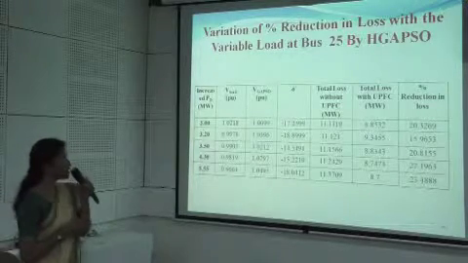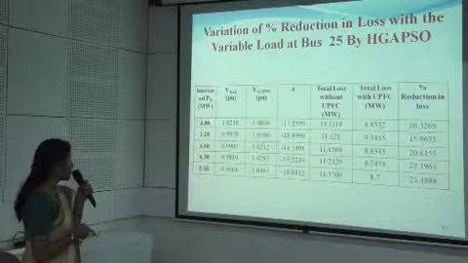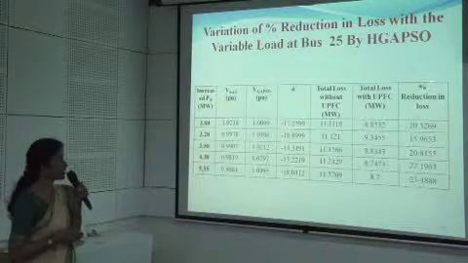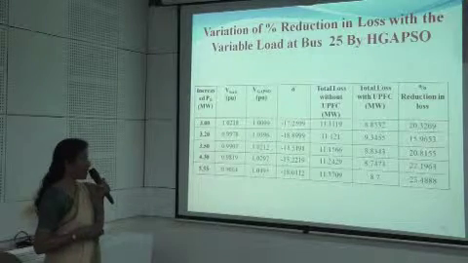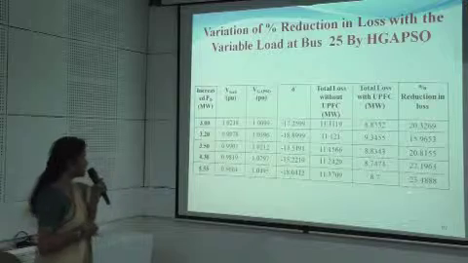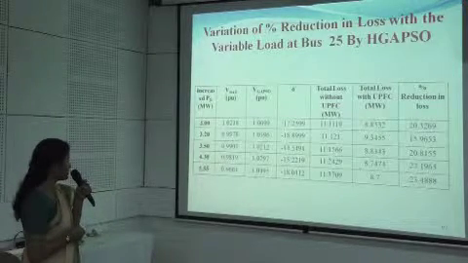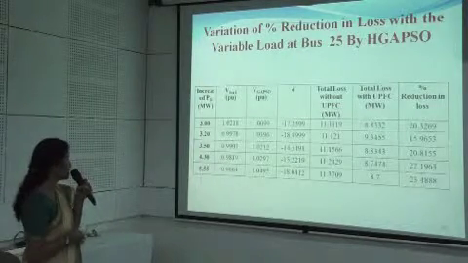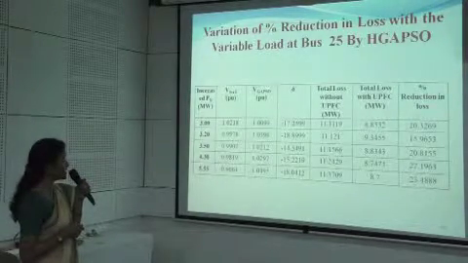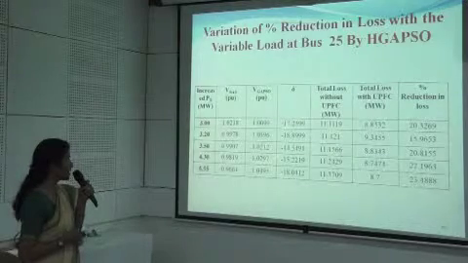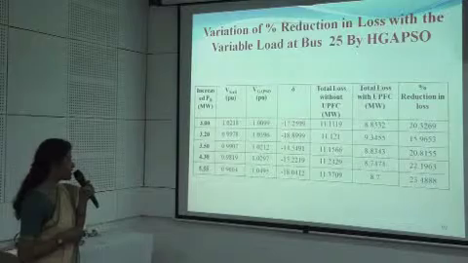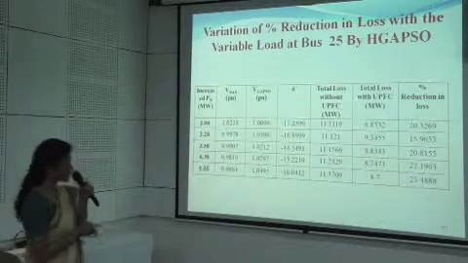when this bus number 25 is subjected to the variable load condition, again from 3 megawatt up to 5.5 megawatt, the total reduction in the percentage loss has been found out to be 20.32, 15.96, 20. This is for the load of 3 megawatt, then increased load of 3.2 and 5.5 respectively. The various results for the voltage using GA-PSO have been tabulated like this, and the angles for these various values have been found out to be 17.25 and 18.04 respectively.